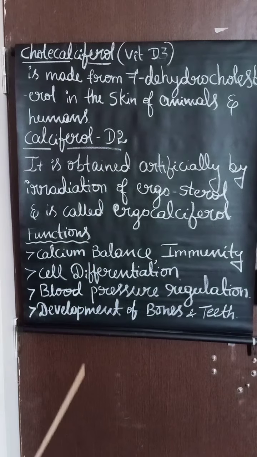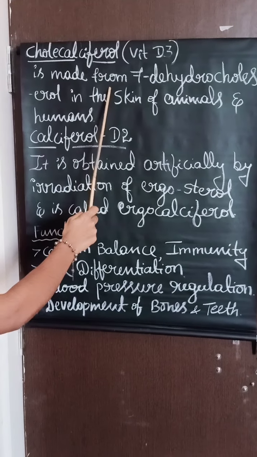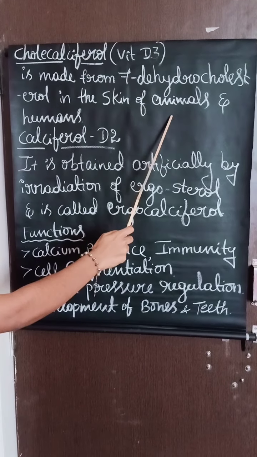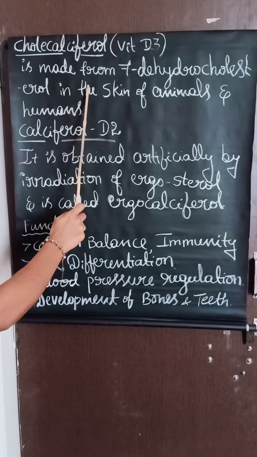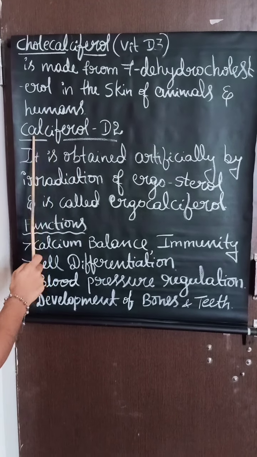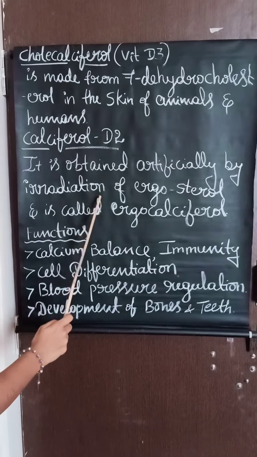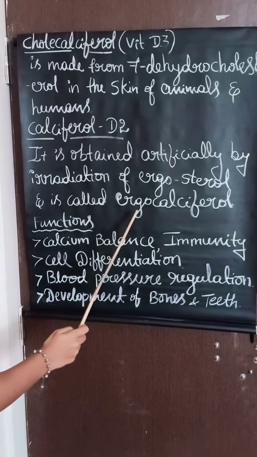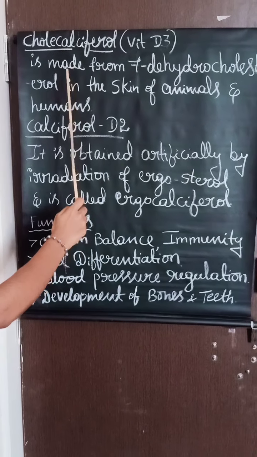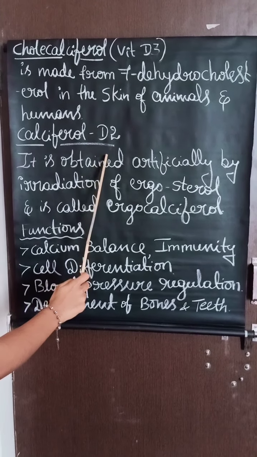The first one, cholecalciferol, is made from 7-dehydrocholesterol in the skin of animals and humans. The second one is calciferol, also known as vitamin D2. It is obtained artificially by irradiation of ergosterol, so it is called ergocalciferol. These two are the forms of vitamin D: the first is cholecalciferol and the second is calciferol.